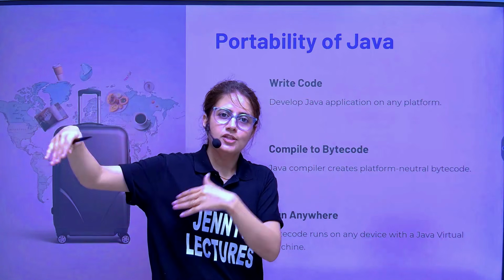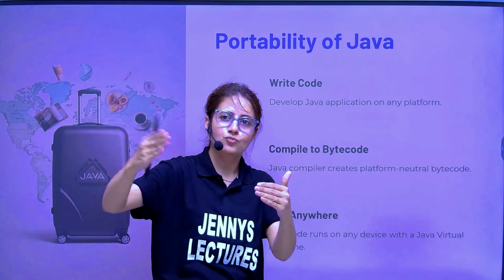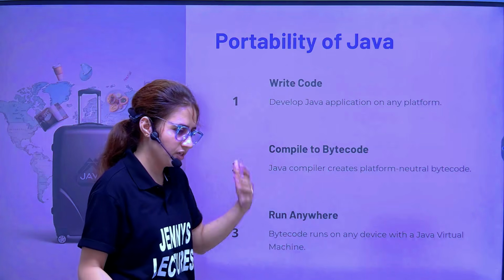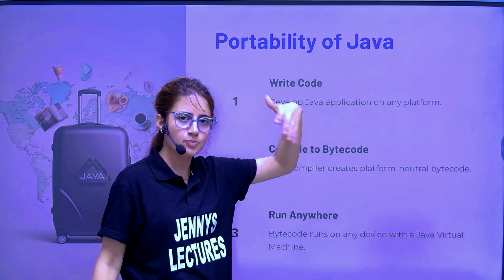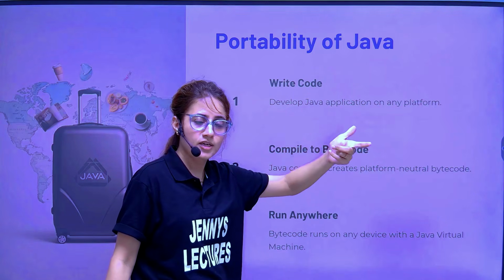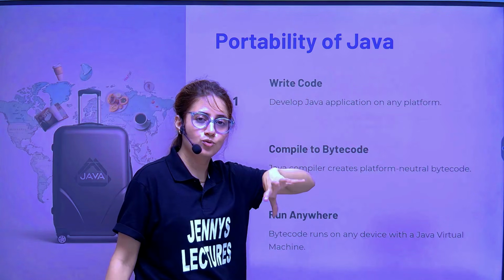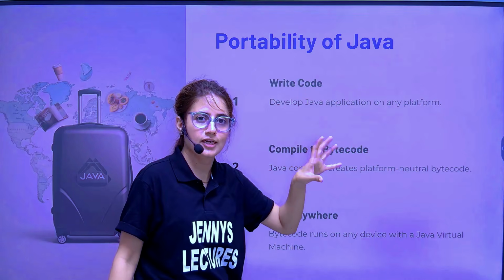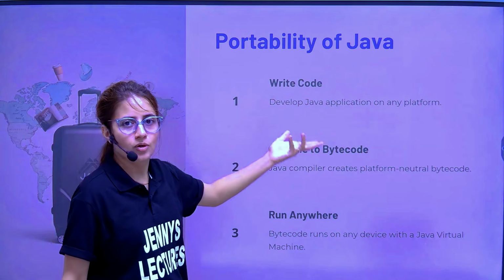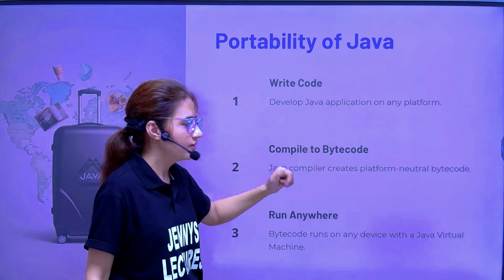And my clients are having their own JVM, and they run that JVM, which can run that bytecode on different machines having different operating systems, irrespective of on which machine, which operating system, or which architecture that bytecode has been generated or created. It will run anywhere. So that is why Java is portable, right?